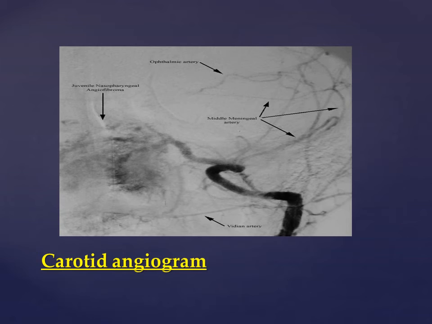A carotid angiogram is done, so we can see the feeding vessels. Basically this is the carotid, which gives off the internal maxillary artery, which goes into the sphenopalatine foramen. See, the other vessels can be easily delineated, whereas the maxillary artery in the sphenopalatine foramen shows a hue, like there's a collection of hue here, so it shows the tumor here.